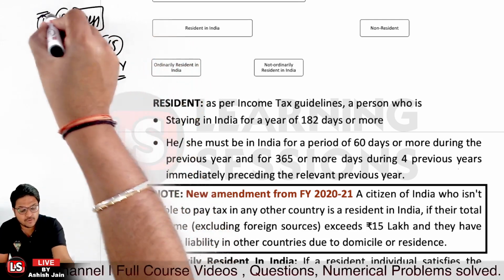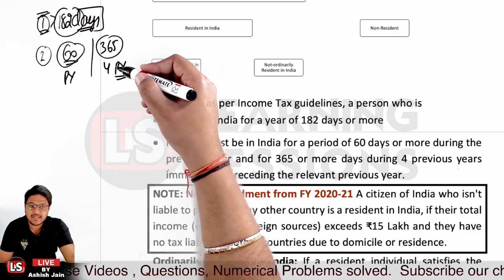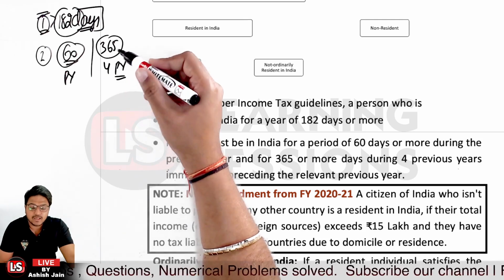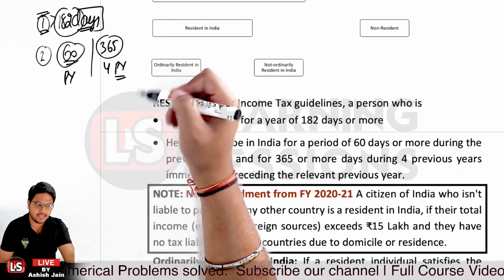So the person must be staying for more than 182 days in the last year, at least 60 days in the previous year, and 365 days in the last 4 years. Then the person will be a resident in India, right?